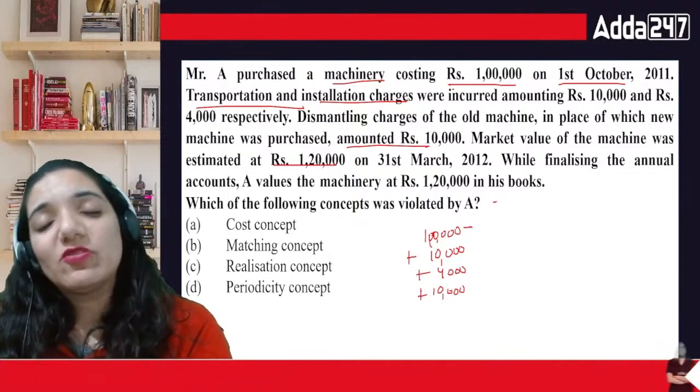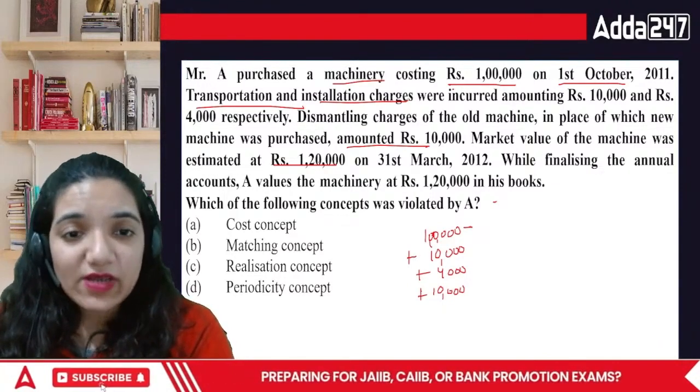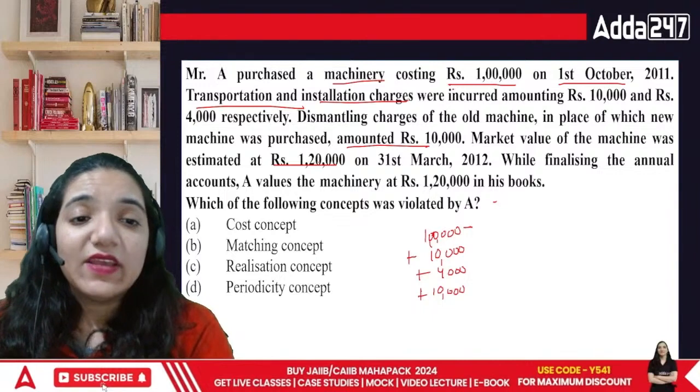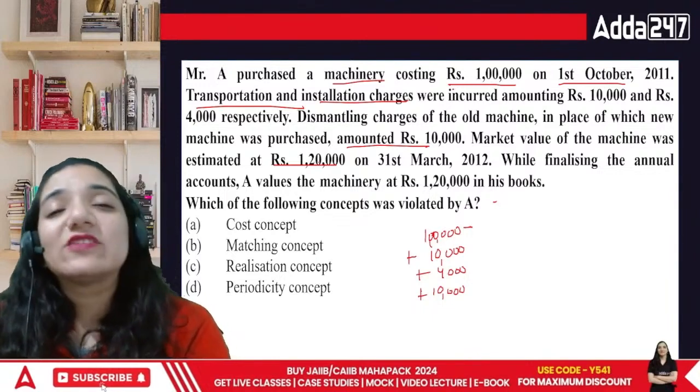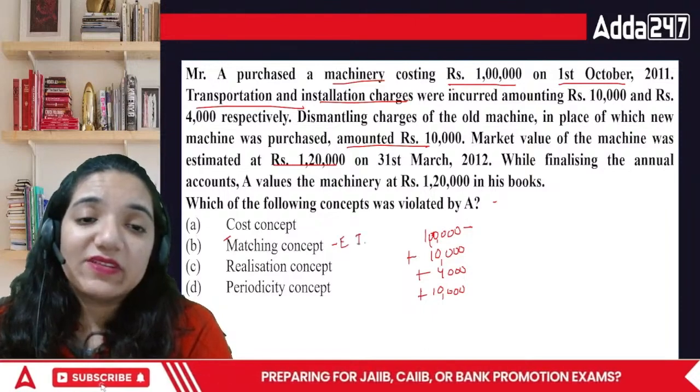Periodicity talks about the period. If you're recording 11 to 12, we're recording that part. I don't think there's a problem there. Then the matching concept is related to expenses and incomes only. It never talks about normal things. It records expenses and incomes only.